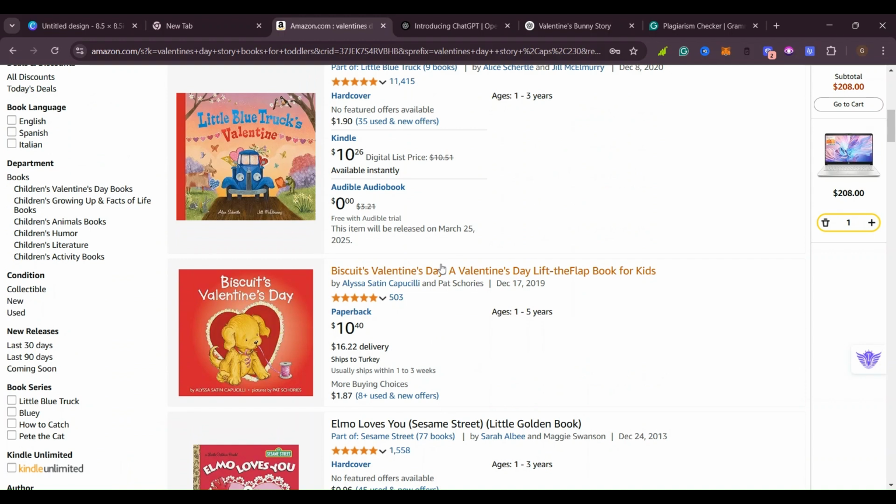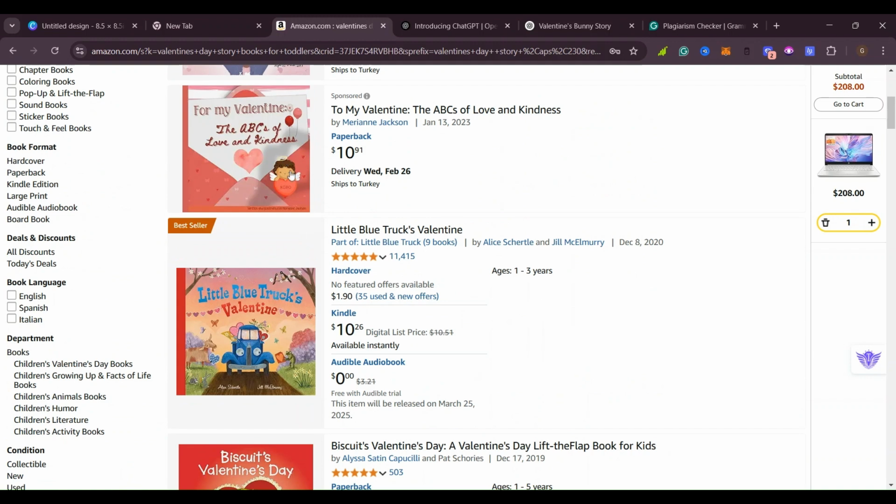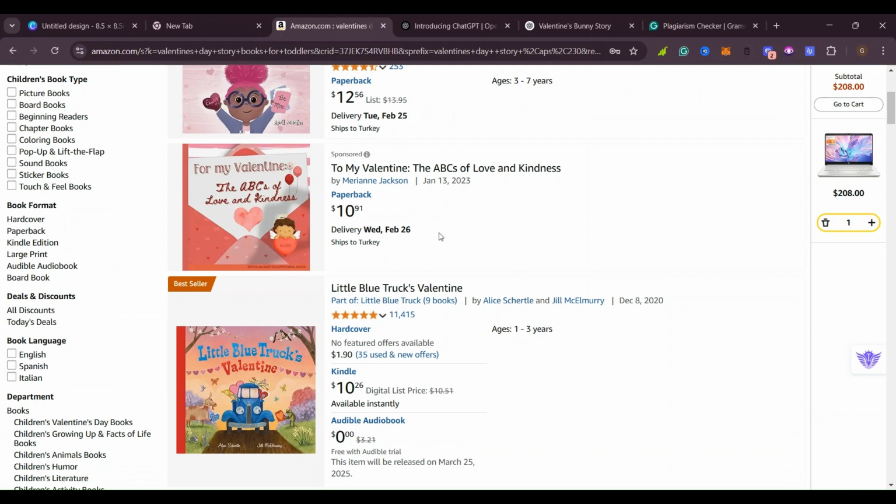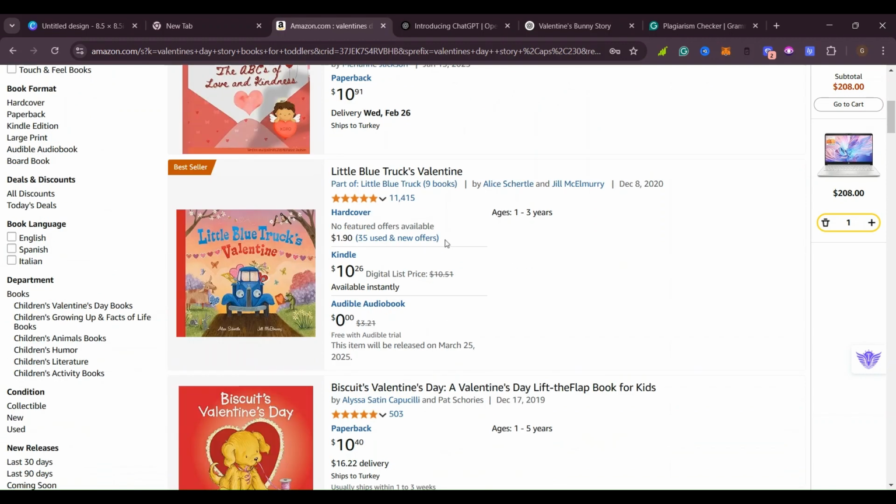And the good thing about Amazon is, if you create your first book or any other book, as long as the book is new, Amazon will push out your book to see if people really like it and if people will really buy it. So there are so many inspirations here that you can copy from, or you can go ahead on ChatGPT and ChatGPT will give you inspiration. If you are doing it for free, and don't have any money to start, it's okay. But if you have money, you can use tools like Bookbolt to help you in the research. But if you're a person who doesn't have money to invest right now, this is okay.